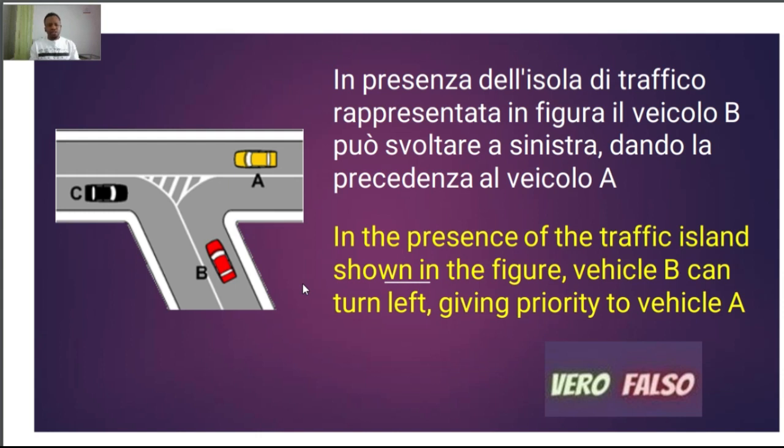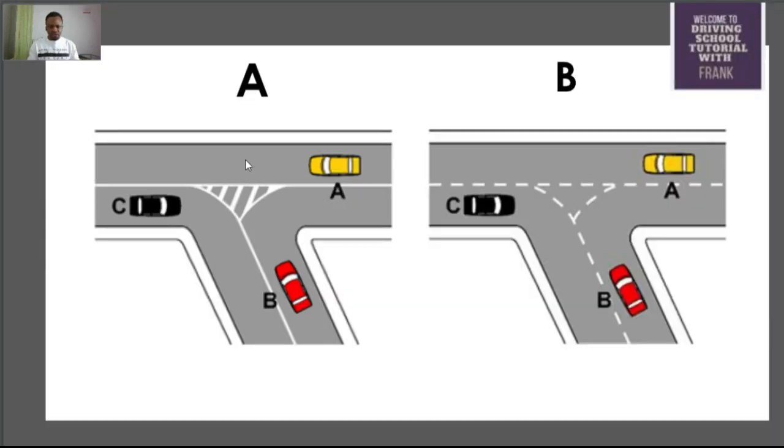Now this other question says: in presenza di isola di traffico rappresentata in figura, il veicolo B può svoltare a sinistra dando la precedenza al veicolo A, which is in this figure represented here, meaning this vehicle B can turn left, but it needs to give right of way to this vehicle. Now, one thing you need to understand for this kind of isola di traffico, because this is the isola di traffico: any line drawn on the ground of any road, when it is not broken like this, it does not permit you to turn left or to turn right.